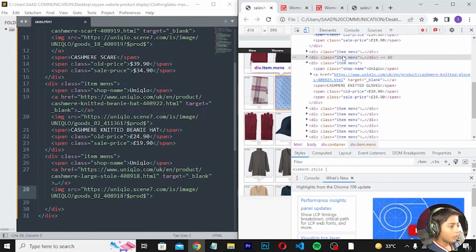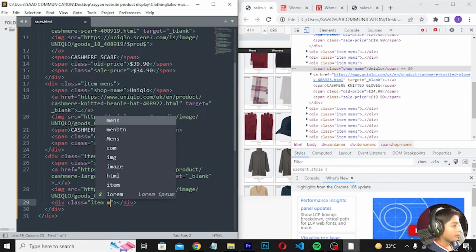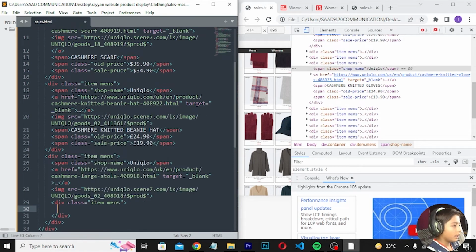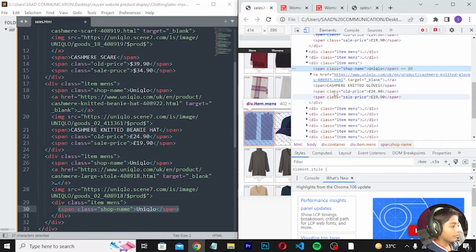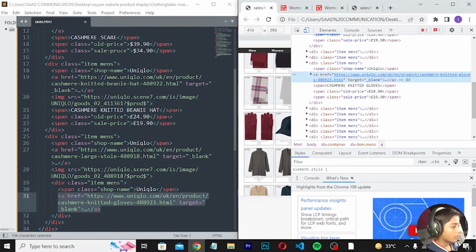3 should also be like that. 3 should be span. Sorry, another div class should be item mens, enter press. Copy that. Paste. Copy.